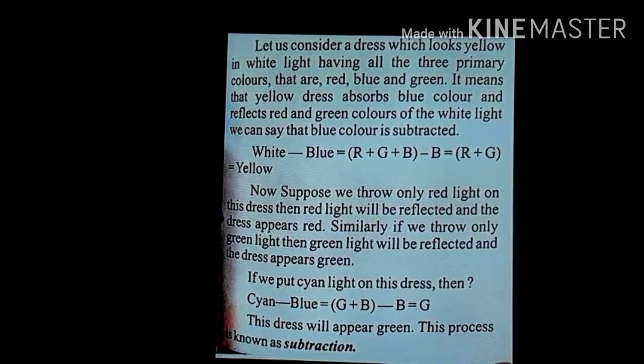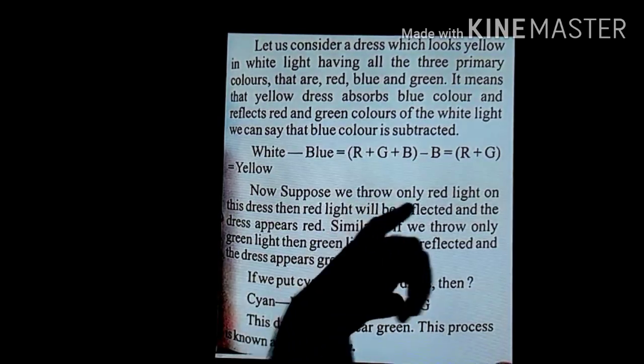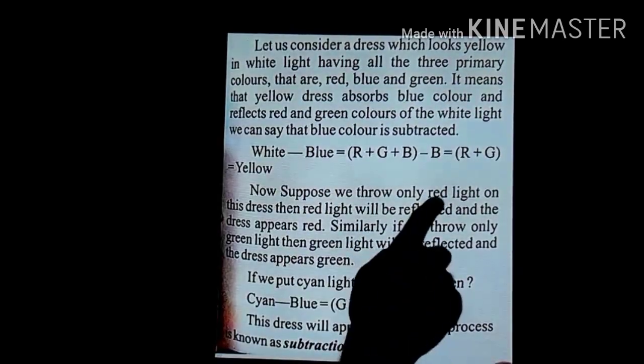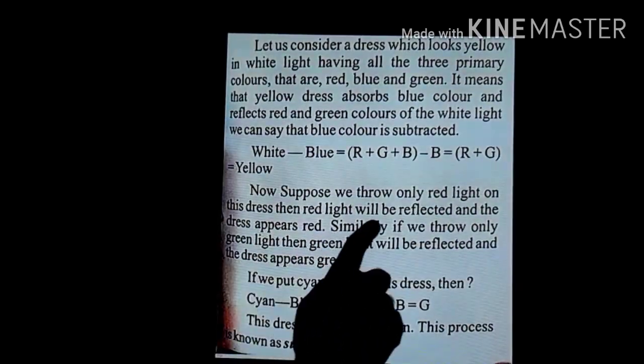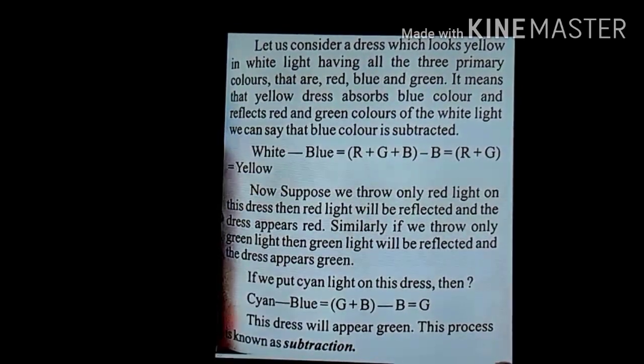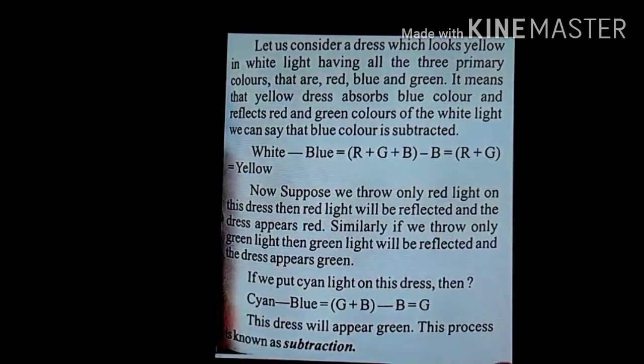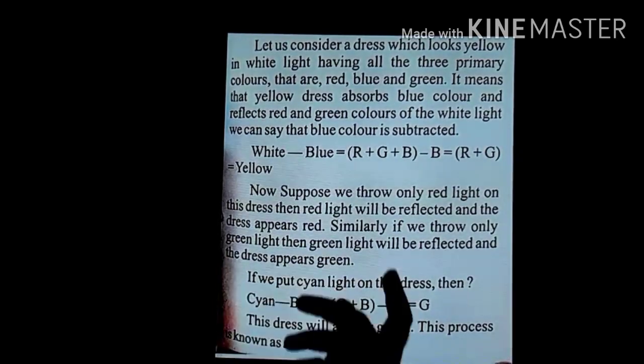You can see, now suppose we throw only red light on this yellow dress, where the color of the shirt appears to be yellow. What will happen? Then the red light will be reflected and the dress appears red. Why? Because there are only 2 colors reflected back by the shirt, red and green, and since we are throwing only red light on the shirt, there is no presence of green color and the shirt is only reflecting the red color. That is why the shirt appears to be red.